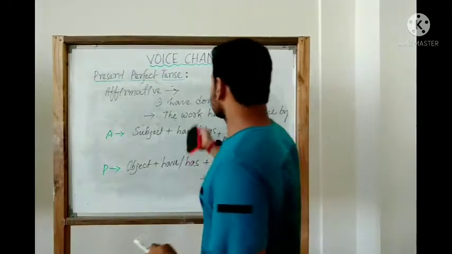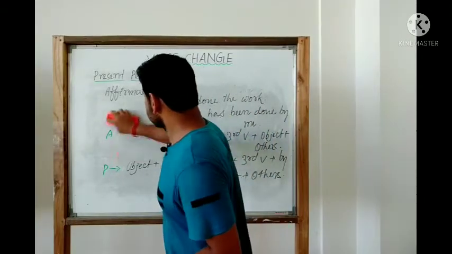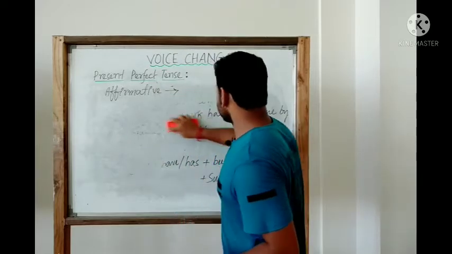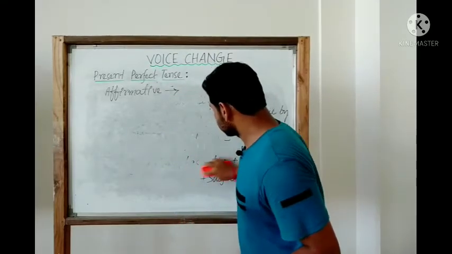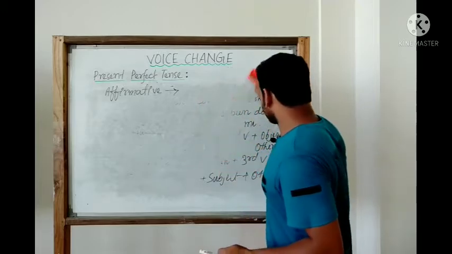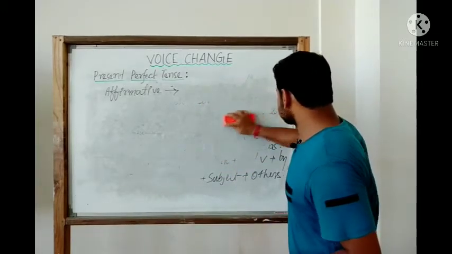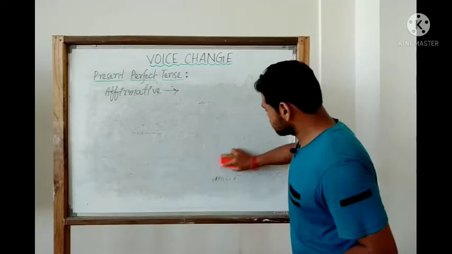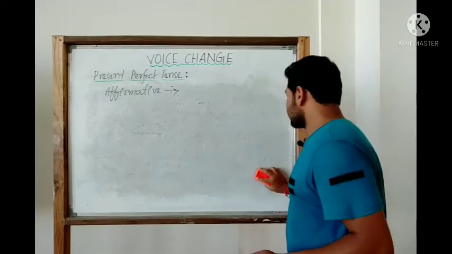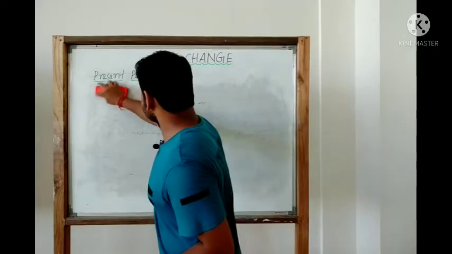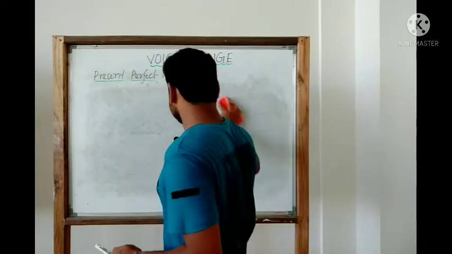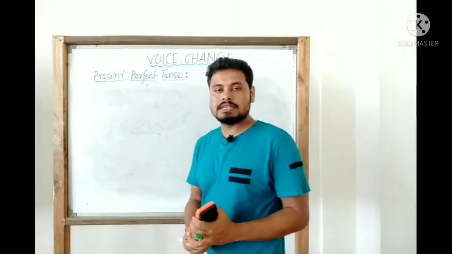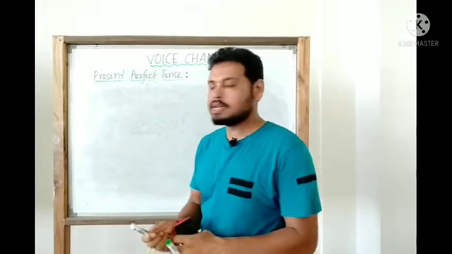Let us come to the second type of sentence, that is the negative one. Like all other tenses, here also we have four types of sentences. The affirmative, then the second one that we have, this one is the negative. So now let us know the voice change of the negative sentences in present perfect tense.